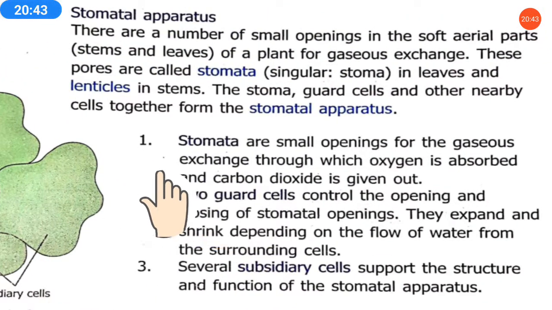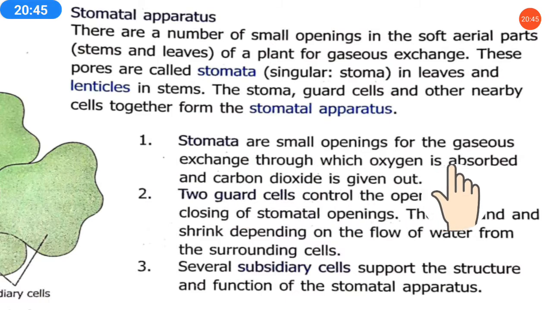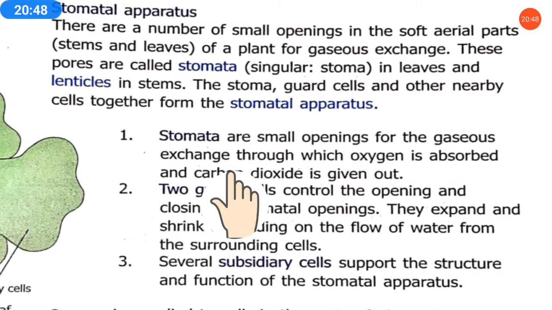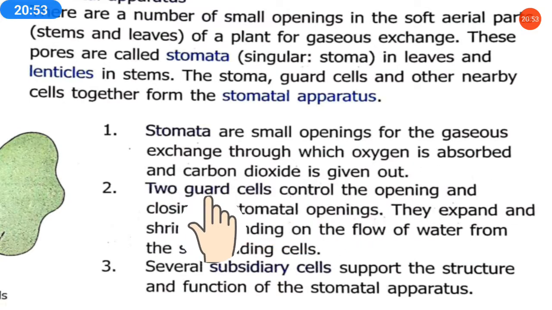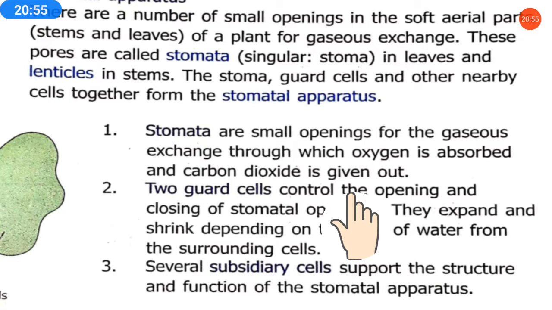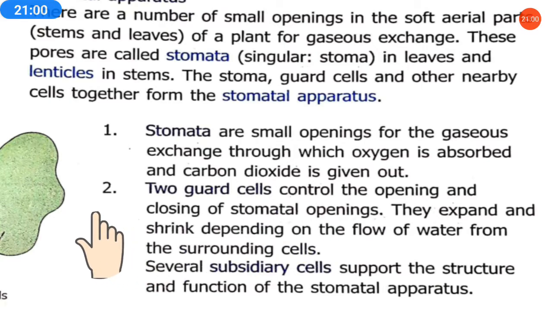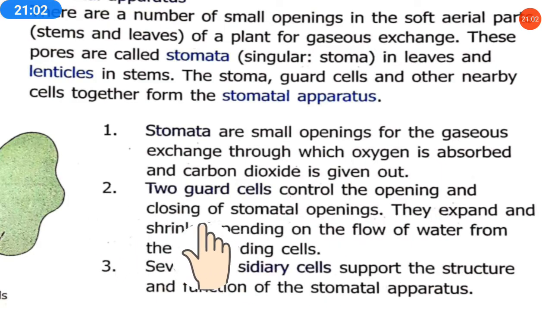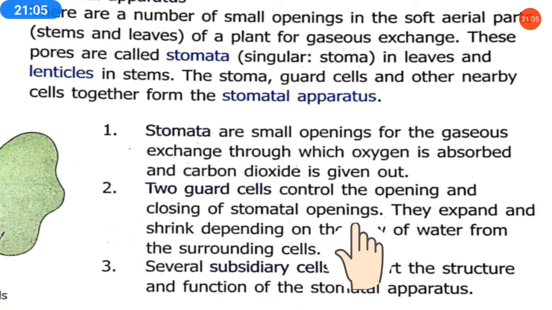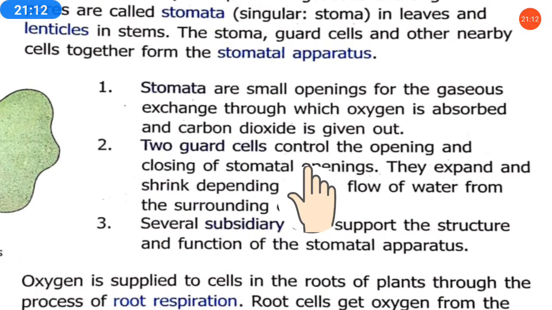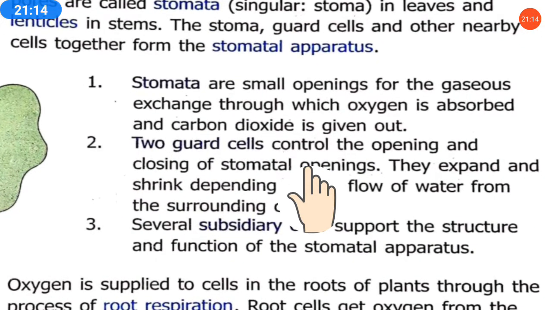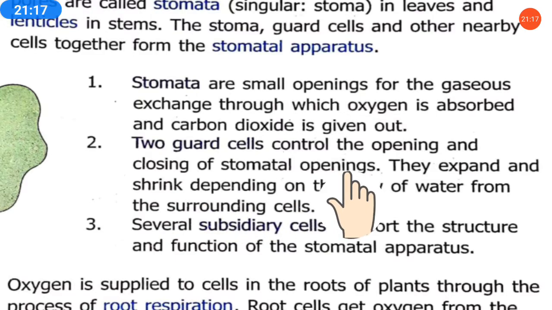First point: stomata are small openings for gaseous exchange, through which oxygen is absorbed and carbon dioxide is given out. Second point: two guard cells control the opening and closing of the stomatal openings. As we can see, these are the guard cells, and they control when to open and when to close the stomatal openings.